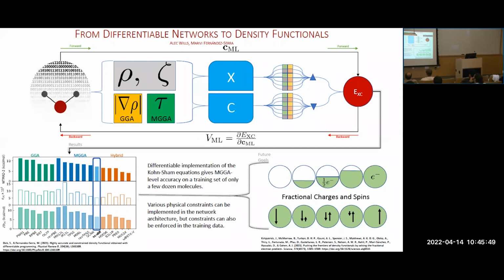Yeah, so I think it's the way we constrain the network to have physicality in it. So there are different bounds that we satisfy in the network, and I think that's what does it.